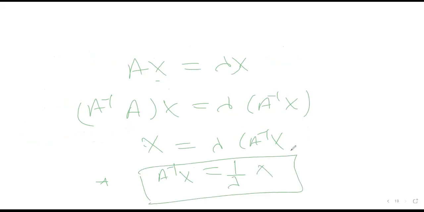Hence proved. Very easy. But we can do this only because lambda is not equal to 0. You will have to write lambda is not equal to 0. Why? A non-singular matrix cannot have eigenvalue 0. Because if you see, determinant of A minus lambda I equal to 0 is the characteristic equation. If lambda becomes 0, it will give determinant of A minus 0I equal to 0.